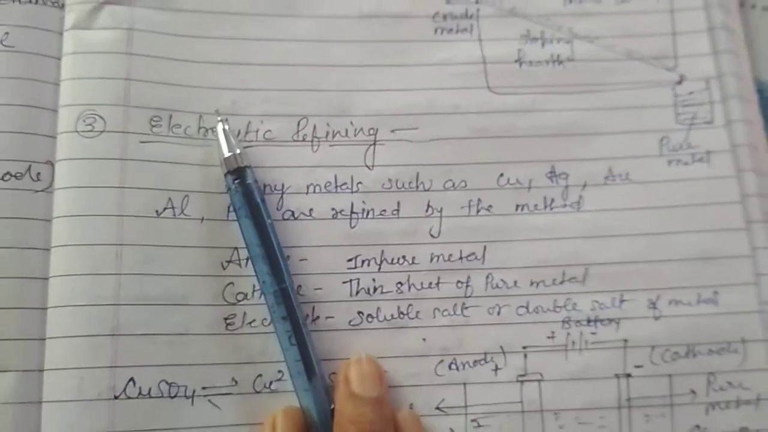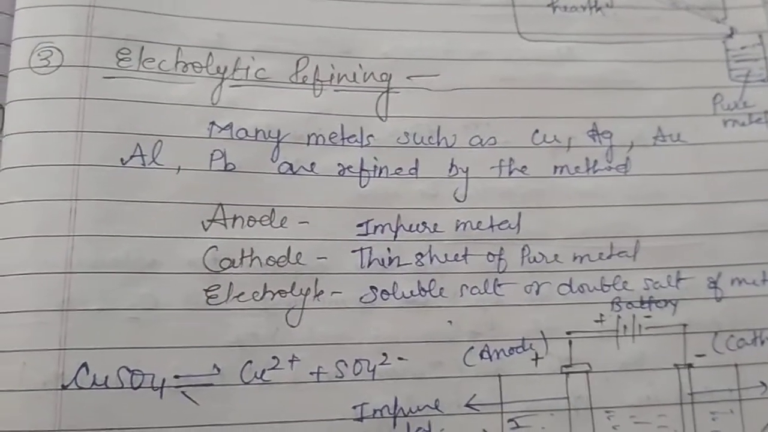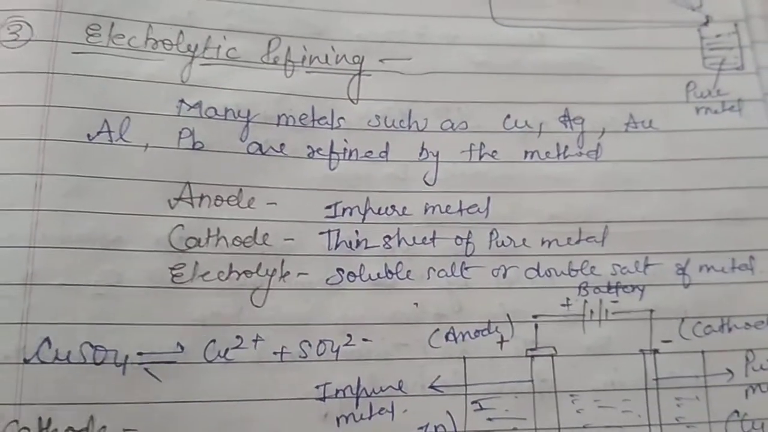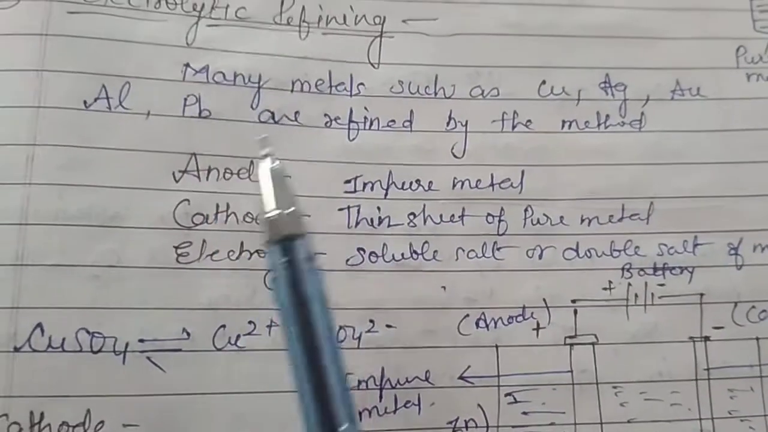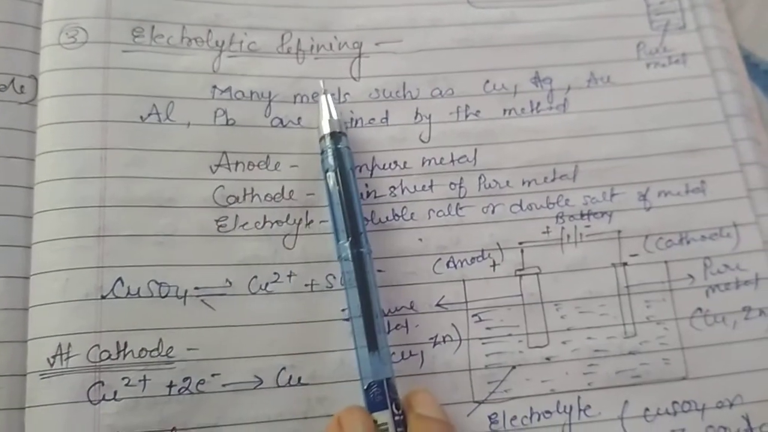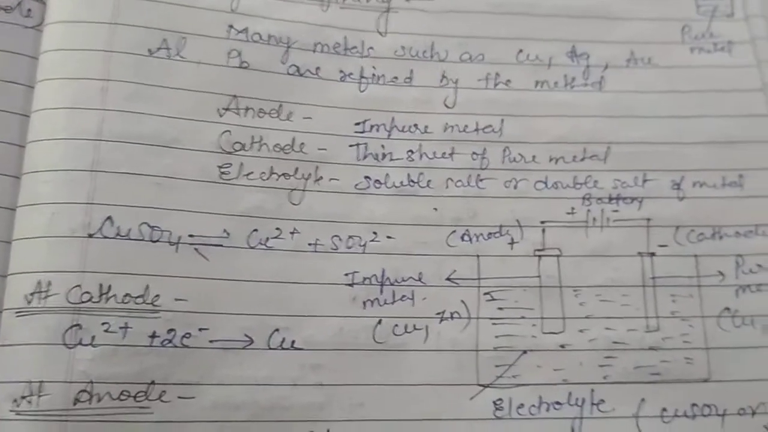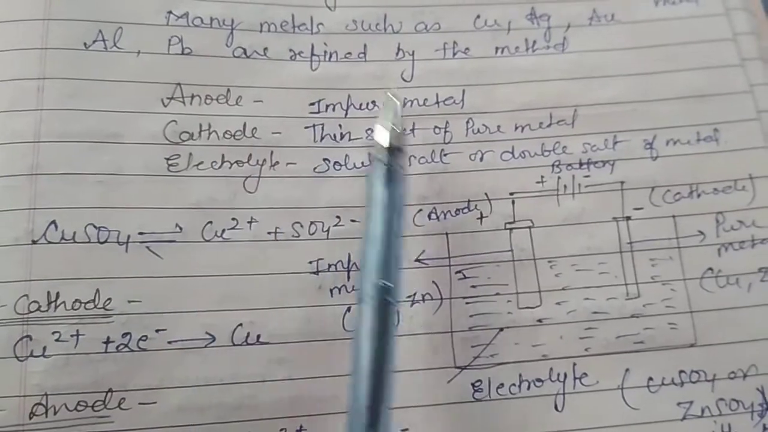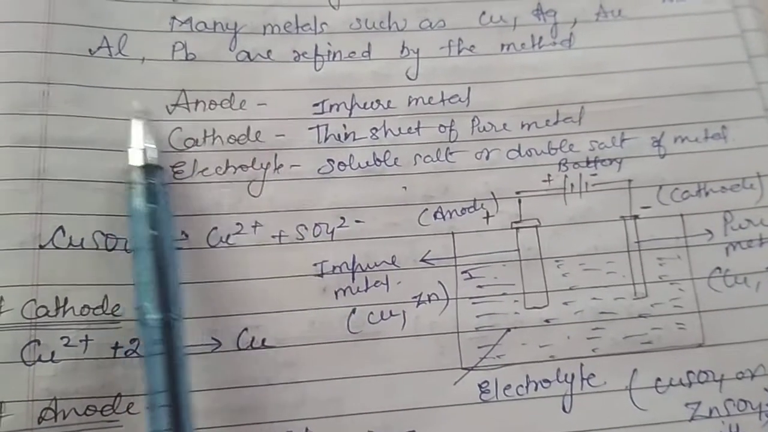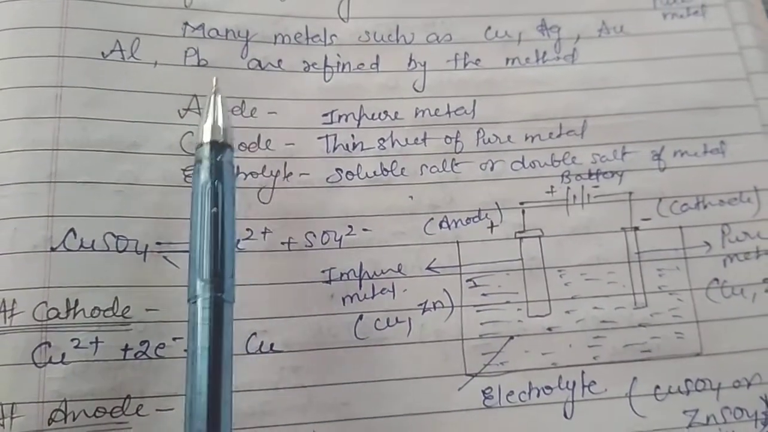The next method is electrolytic refining. It is the most important method, you may say. With the help of this method, a number of metals such as copper, silver, gold, aluminium, lead can be refined. It is electrolytic refining that we have already discussed in the case of aluminium also. It means electrolysis takes place in the method. Generally, the impure metal is prepared as the anode. So we convert the impure metal into the form of an electrode.